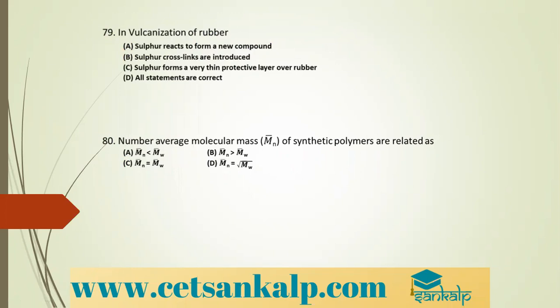In vulcanization of rubber, sulfur reacts to form a new compound. Sulfur crosslinks are introduced. Sulfur forms a very thin protective layer over rubber. All the statements are correct. During vulcanization, when you heat natural rubber with sulfur or a sulfur containing compound, sulfur forms crosslinks between different polymeric layers, due to which flexibility is induced. So between the polymeric layers, sulfur linkages are formed, due to which the elasticity of the layers increases. What is the reason? In vulcanization, sulfur crosslinks are introduced.